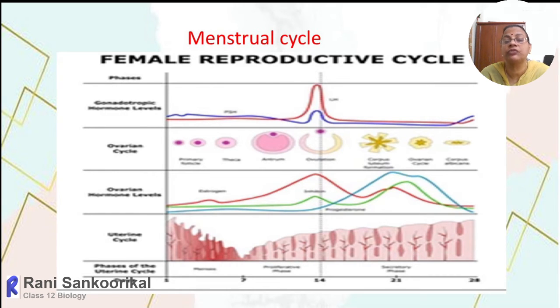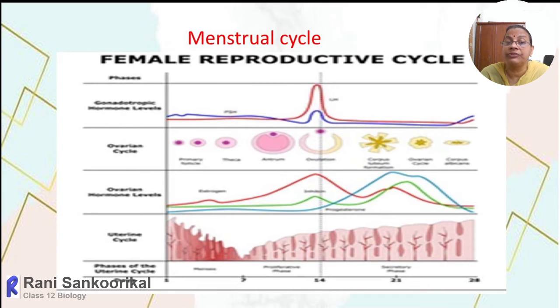The remnant part of the Graafian follicle will transform into a yellowish mass that is called the corpus luteum, which will be retained if pregnancy takes place, or else by the 25th day, the corpus luteum will transform into corpus albicans, which is the regressed corpus luteum.